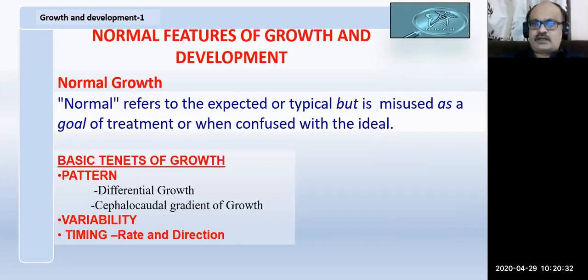So we are talking about growth, growth, growth. So what are the normal features? When I say growth, you see a person at a particular age, you should be able to identify is it normal or not. Every one of us may not have an ideal 100% of growth. A small variation is present.